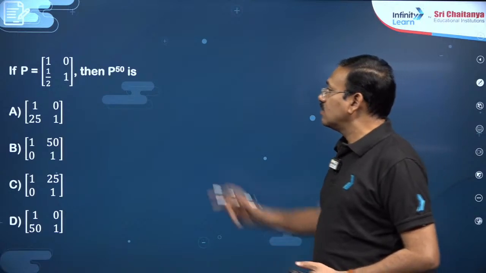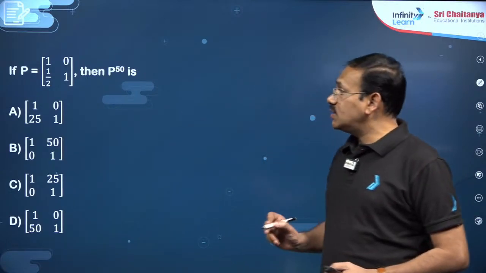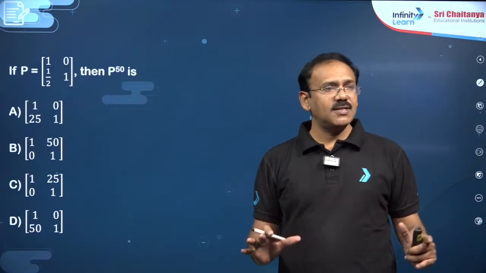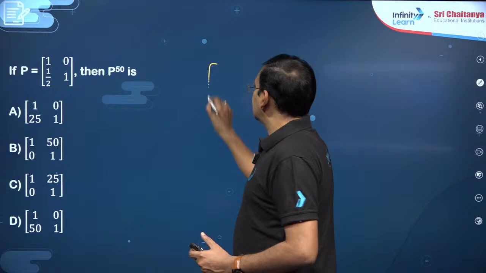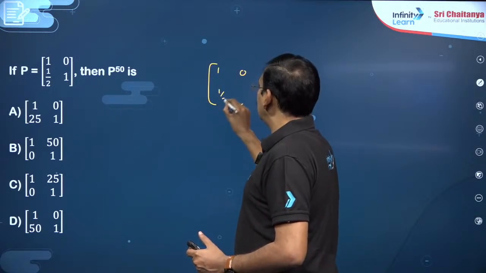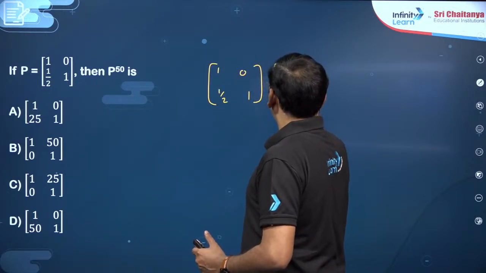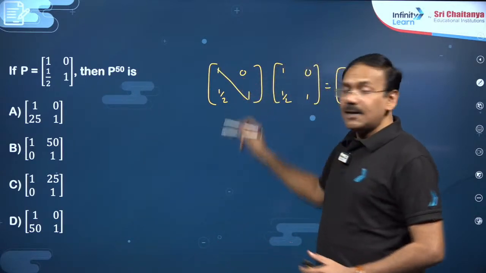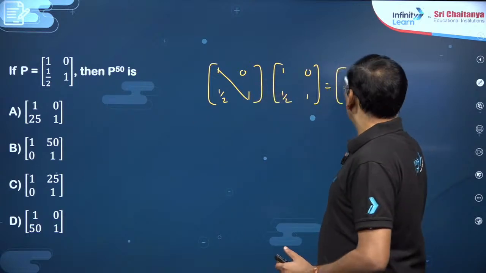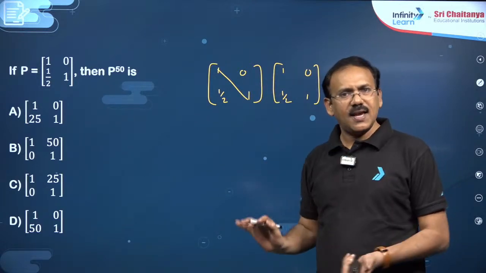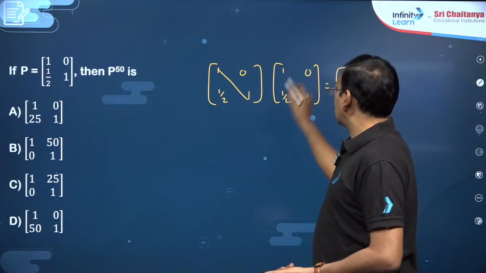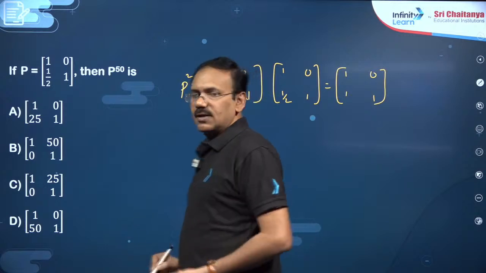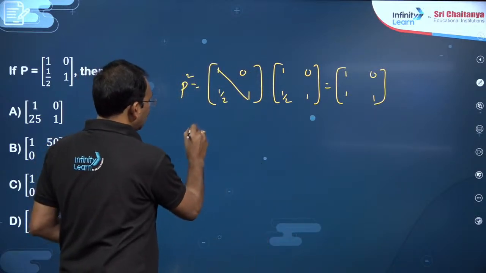The next question, my dear friends: P is 1 0, 1 by 2 1, a triangular matrix kind. He asked P power 50. These are all previous year questions, dear students. Try to find P square. Do remember, if you multiply two matrices of this triangular kind, you will get the zero element the same. Multiplying the other element, 1 by 2 plus 1 by 2 will become 1. This is P square, my dear friends. Now you just find P cube and see what happens.